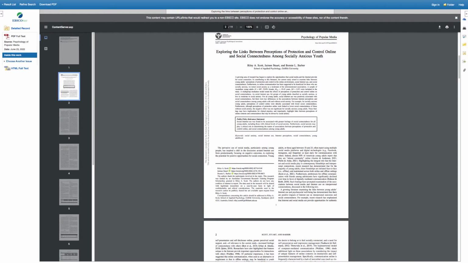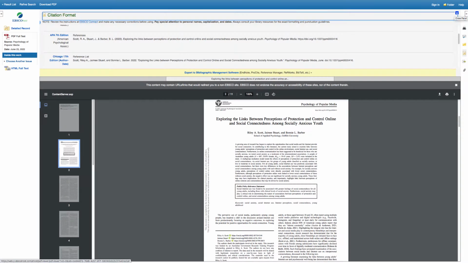If you decide to use this article, you'll need to cite it. And PsycARTICLES has a tool to help you do just that. Click on the icon that resembles a sheet of paper and then select APA. Generally speaking, this citation should be correct, but you'll always want to double check it.